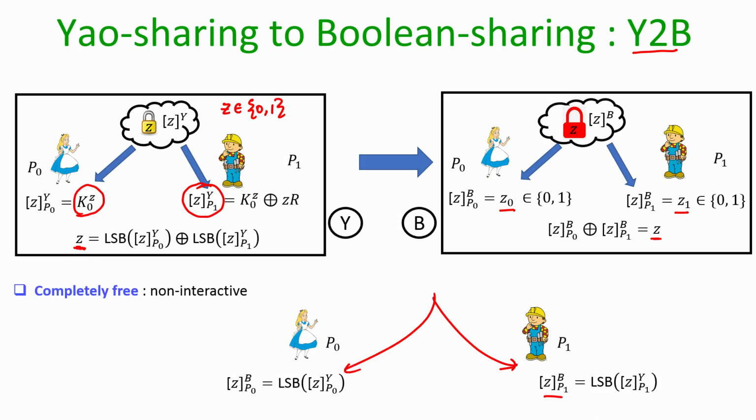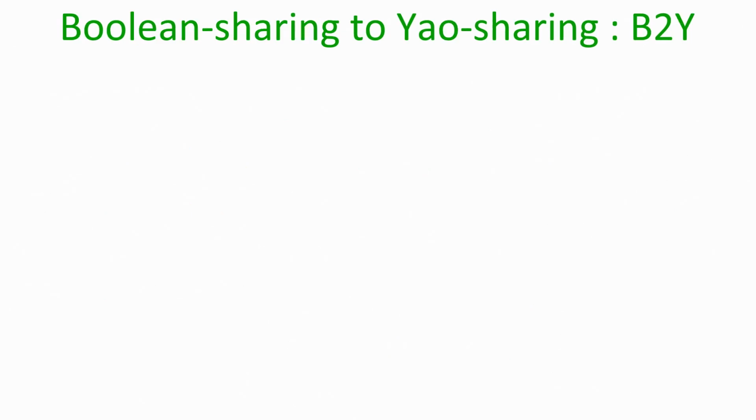And that is why going from the Yao world to the Boolean world is completely free. It does not require any interaction whatsoever among the parties. So, that is very simple.